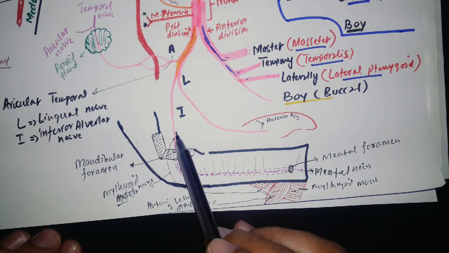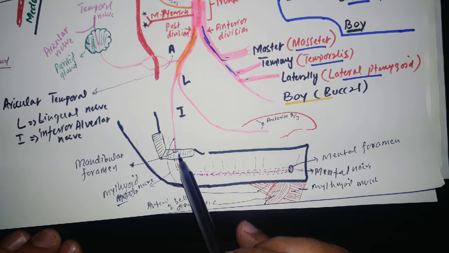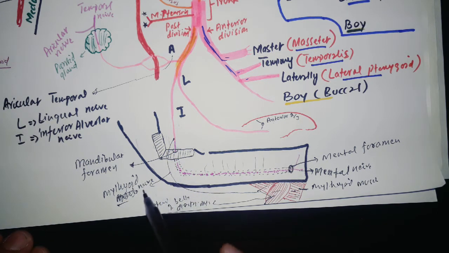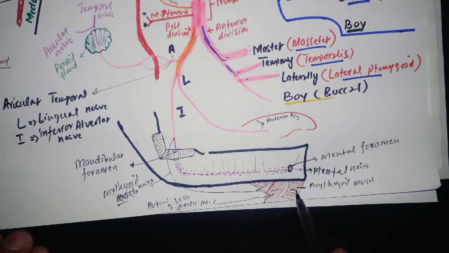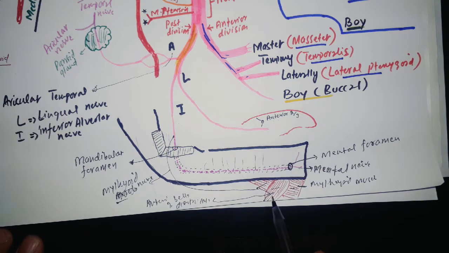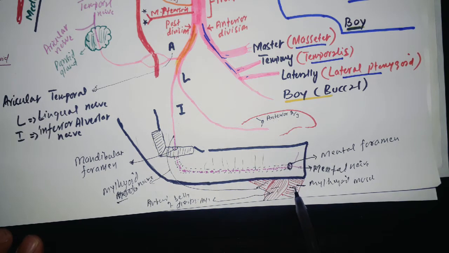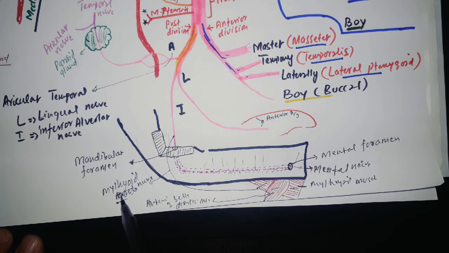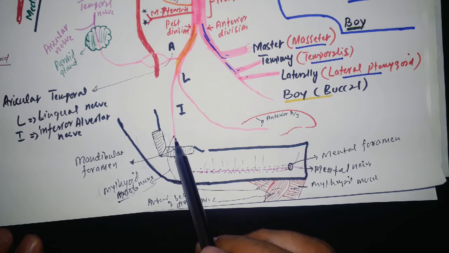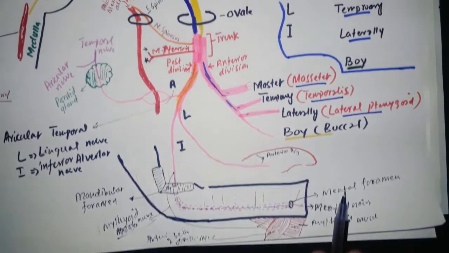Before the inferior alveolar nerve enters the mandibular foramen, it gives a branch which supplies the mylohyoid muscle. This is the mylohyoid muscle, and this is the anterior belly of the digastric muscle, and this nerve supplies the mylohyoid muscle and the anterior belly of the digastric muscle. This nerve is called the mylohyoid nerve and it is a branch of the inferior alveolar nerve.